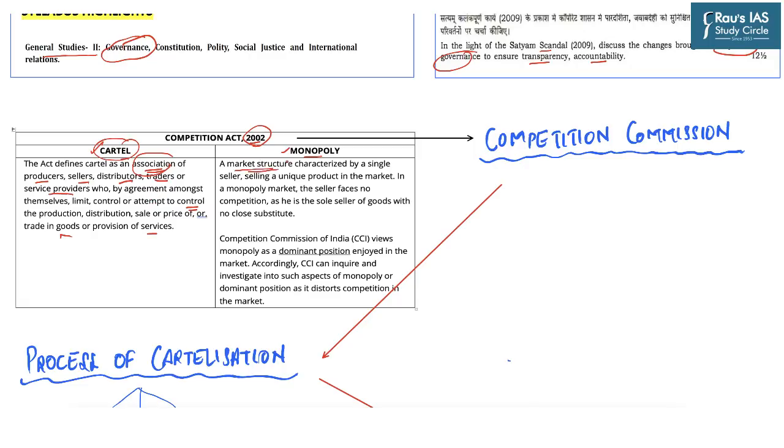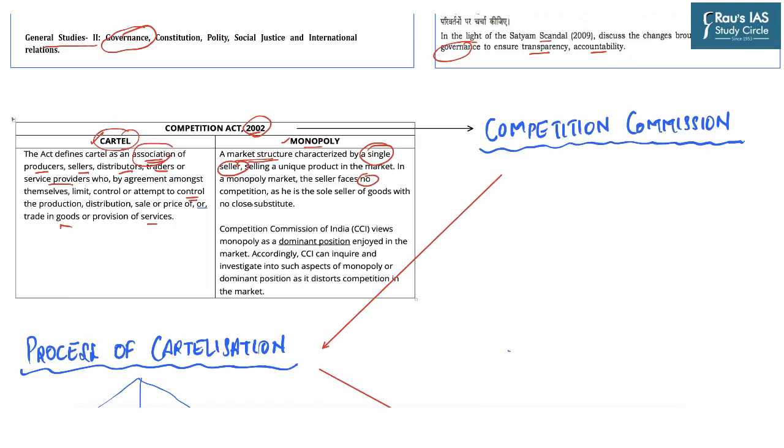On the other hand, a monopoly is a market structure characterized by a single seller. So see the difference here. There were either producers or sellers or distributors or traders or service providers. Here we have a single seller and no competition exists because he is the sole seller of the goods with no close substitutes.